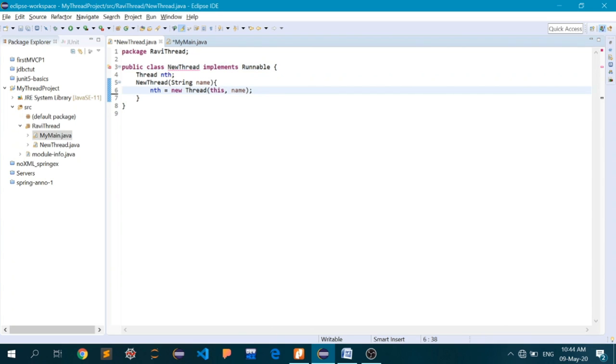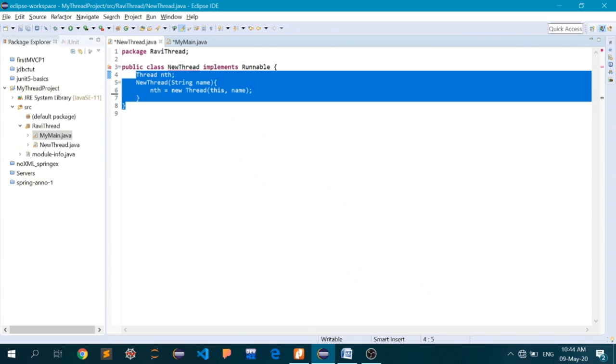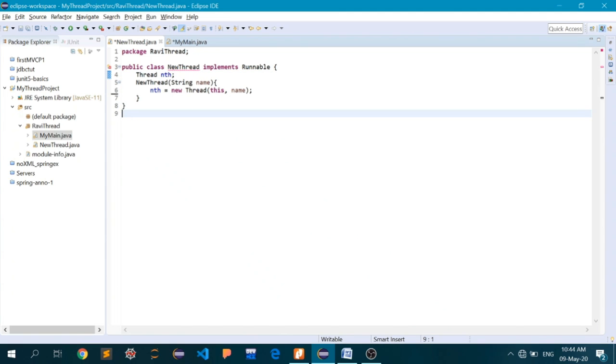So this is the method to create a new thread. First we instantiate a variable of class Thread. Then we actually create that object, and while creating the object, it depends on the constructor whether you can pass some arguments or not. The constructor of class Thread accepts two arguments: the first one is the object this, and the second is the name.